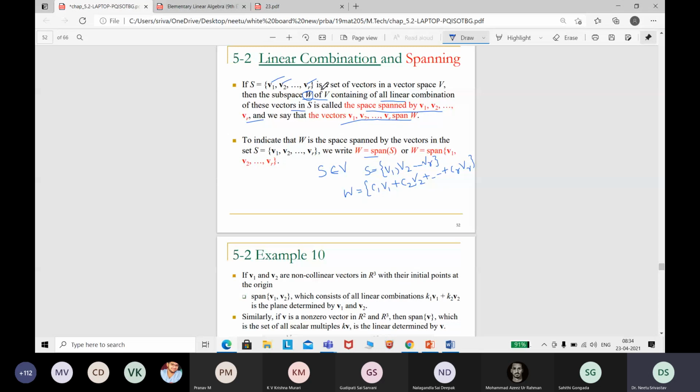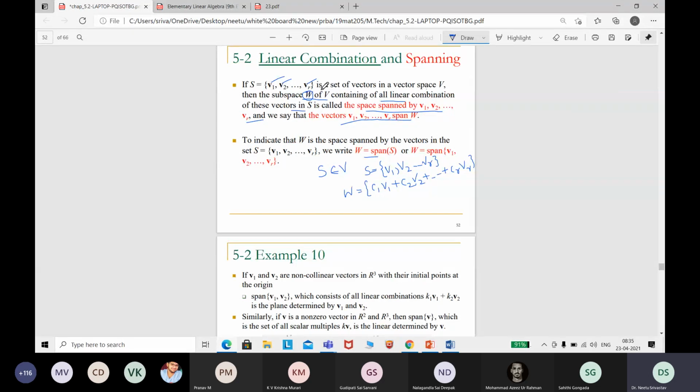Why? Because S is containing all those vectors which are present as a linear combination in W. So already some of the axioms are proved. If you have a V vector space, then the addition and the scalar multiplication will be closed. So if you are taking S as a set of vectors which are there in V, correct? So if you are taking a linear combination, W is already a subspace.